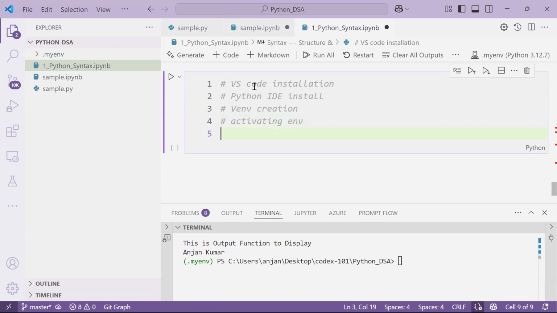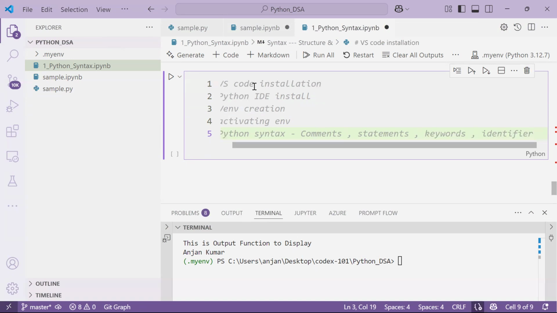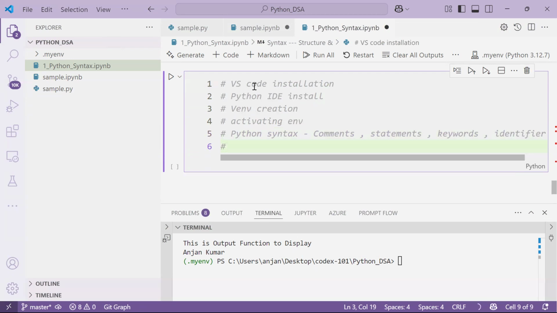Next, you started understanding Python syntax. Under the syntax, we understood the comments. You understood statements. You understood keywords. We have a lot of keywords, guys. Identifiers. And in tomorrow's session, I will talk about variables and data types.